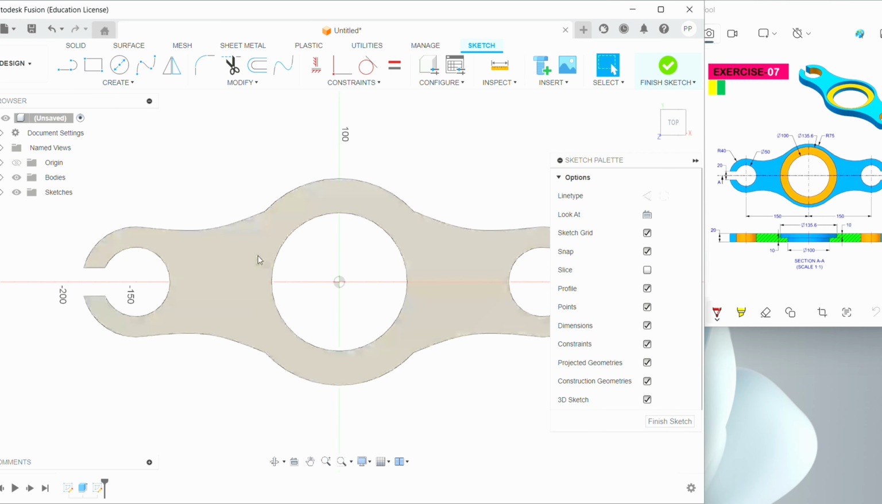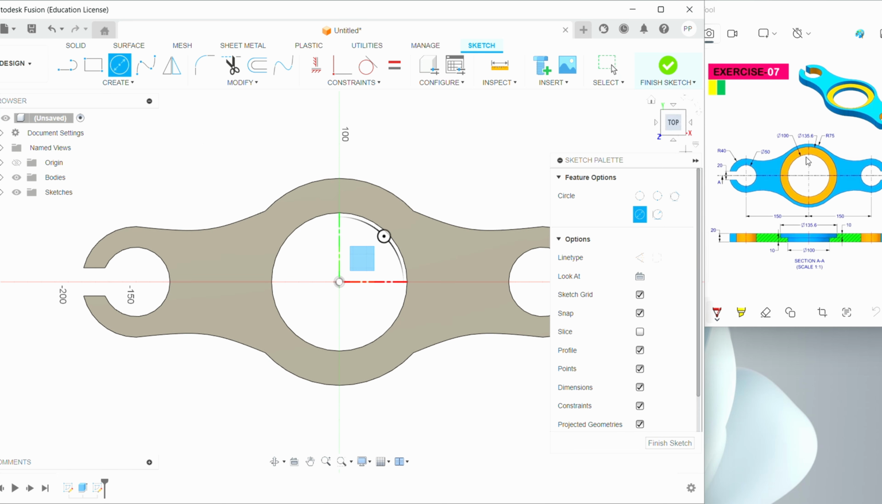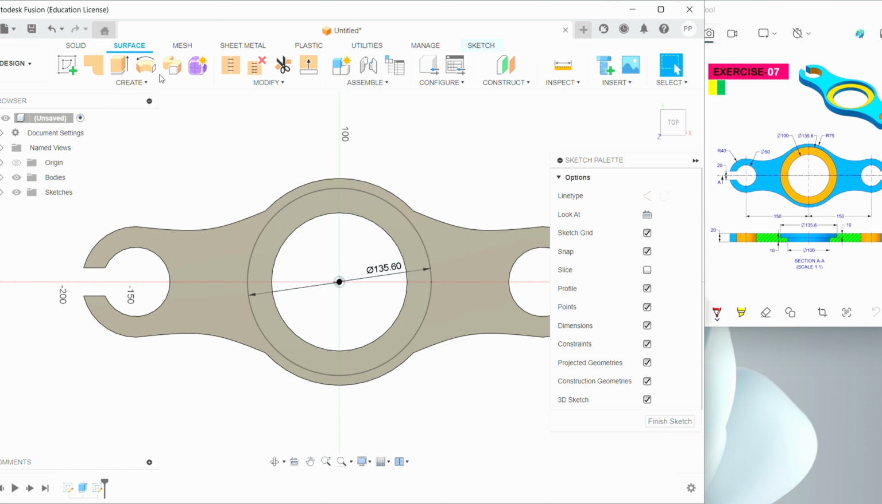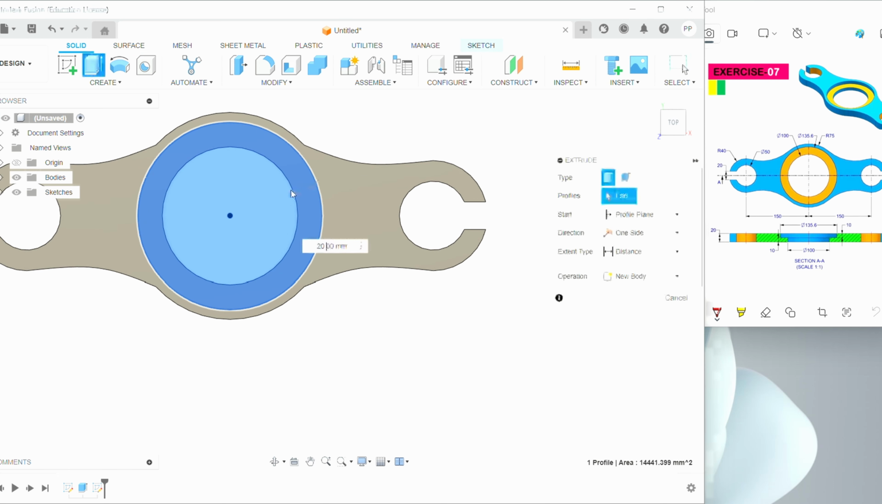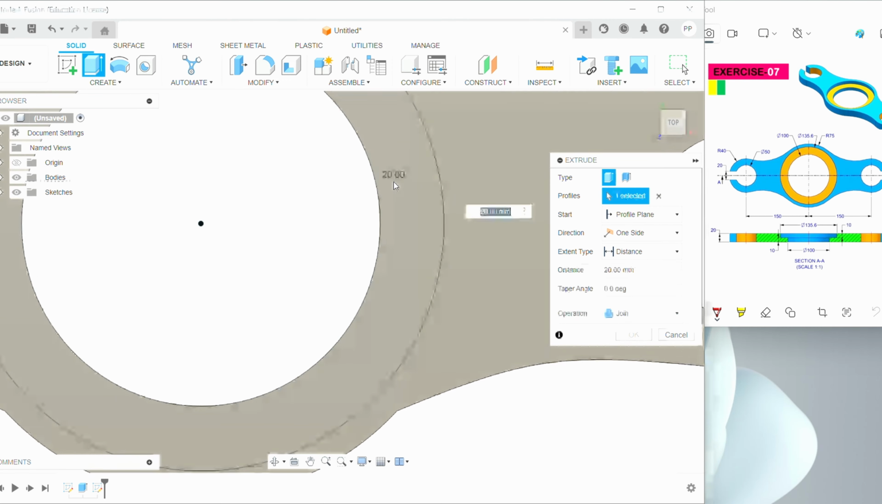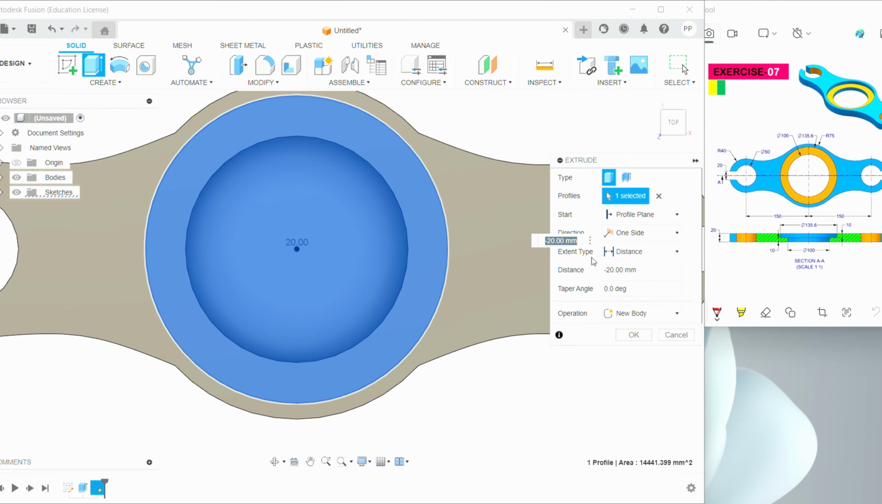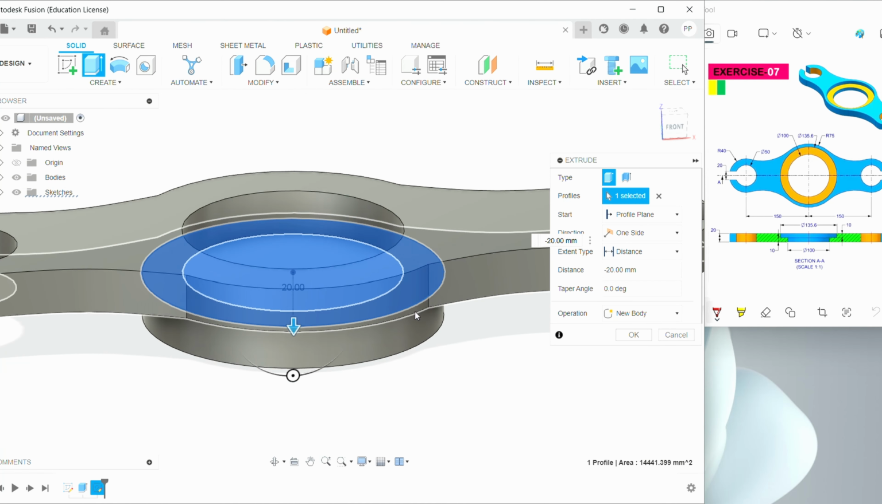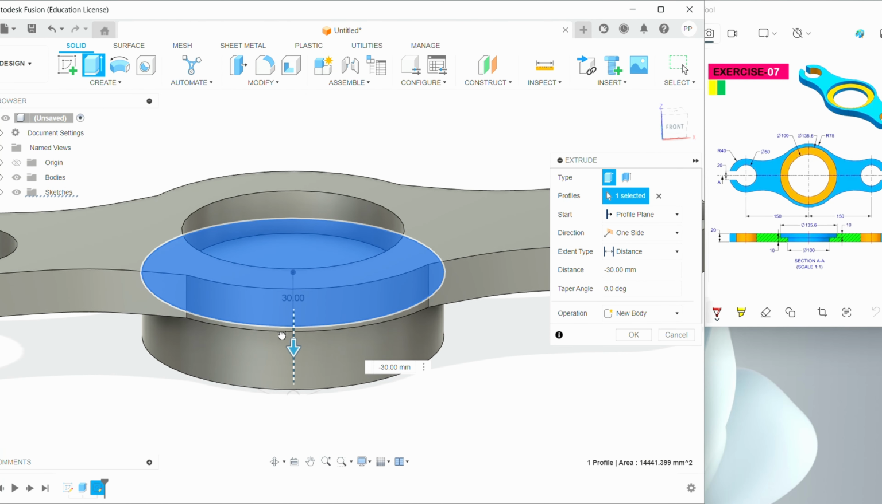Go to solid, create sketch. Again another circle of diameter 135.6. Now go to solid again, extrude. Just click only this and just tilt the pen down.